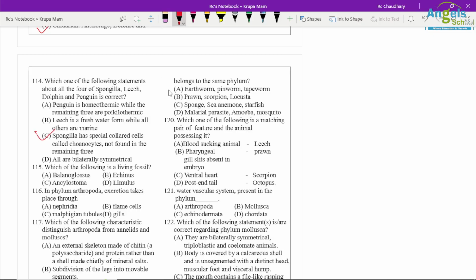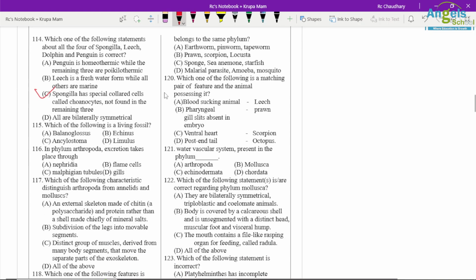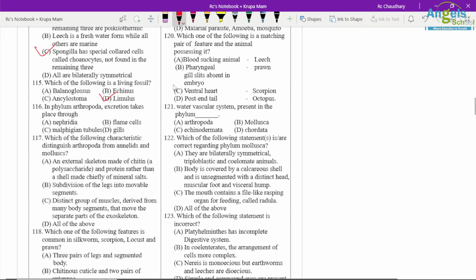Which of the following is a living fossil? So Limulus is a living fossil. Option D is correct. In phylum Arthropoda, excretion takes place through Malpighian tubules.